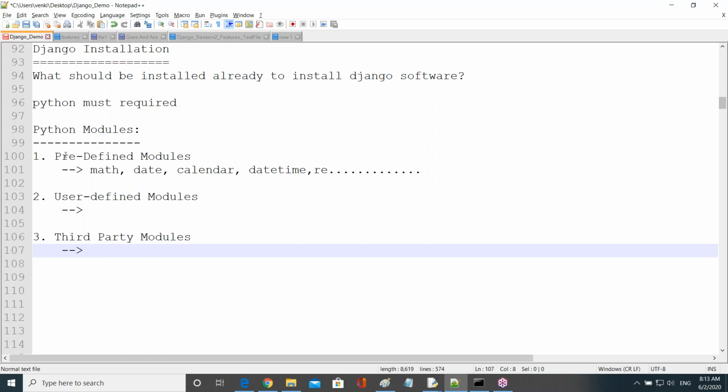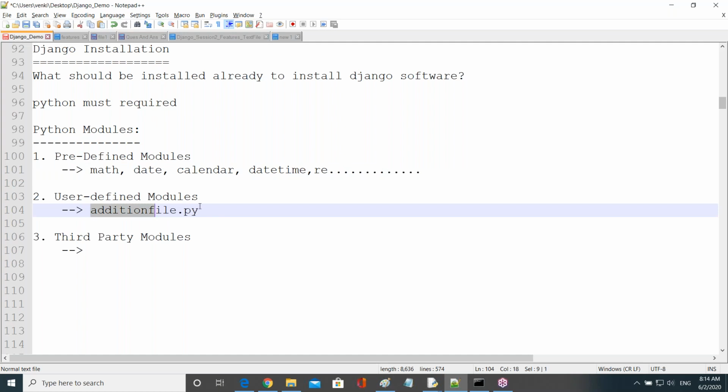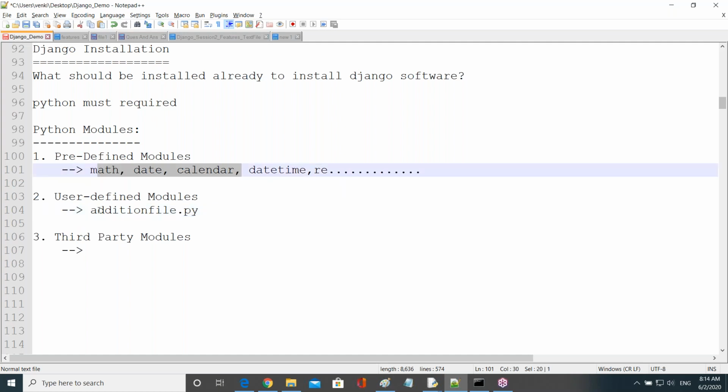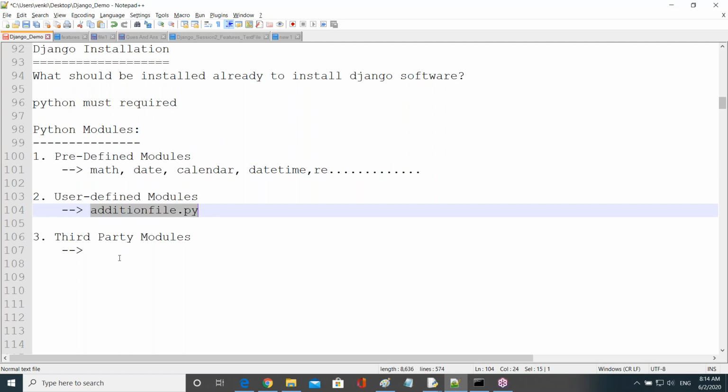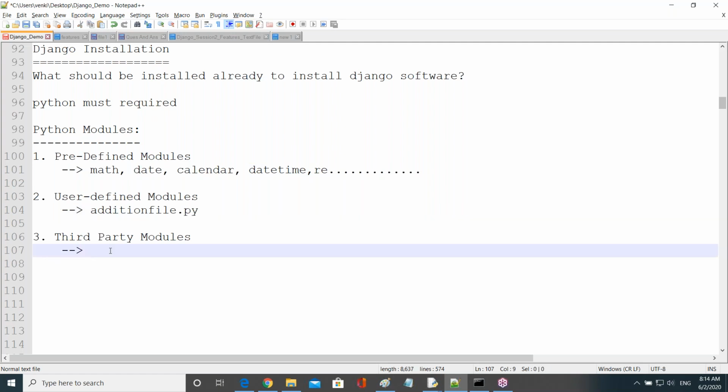Guys, if you see the first one, these modules come along with the software. And here I gave the name addition file .py. This file we create manually. These are coming by default, and I create this manually. Now, third-party modules: third-party modules means some other people developed them and made them available to Python developers.